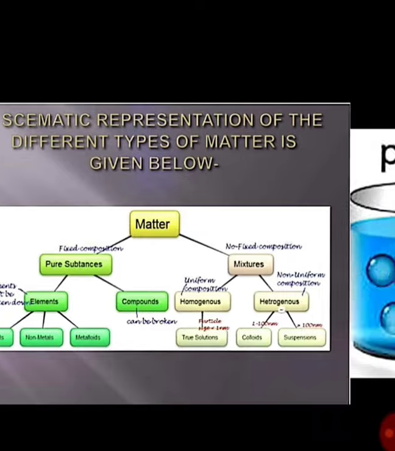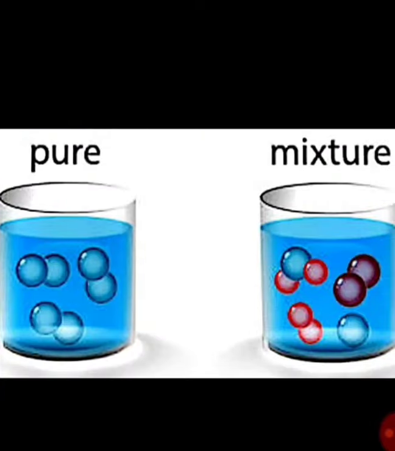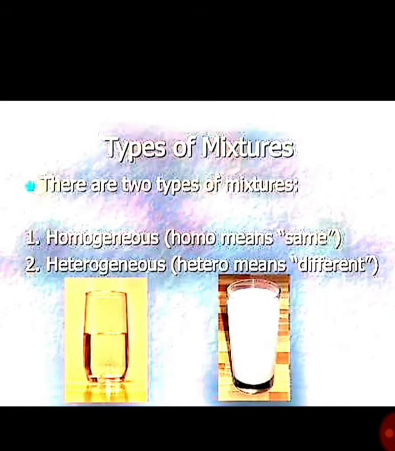So let us start. Pure substances, as we discussed in our first video, are made up of a single kind of substance, and mixtures are made up of more than one kind of substance. Now in this container you can see this mixture is made up of more than one kind of substance. Types of mixtures: mixtures are of two types, homogeneous mixtures and heterogeneous mixtures.